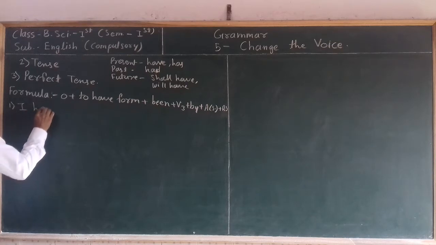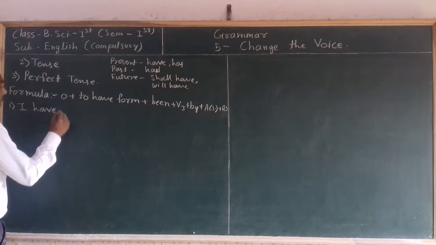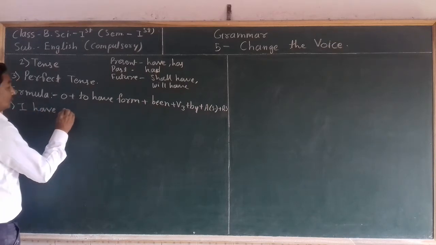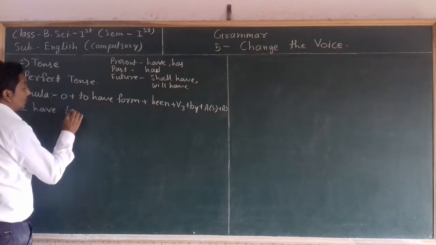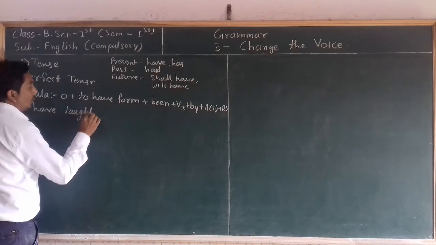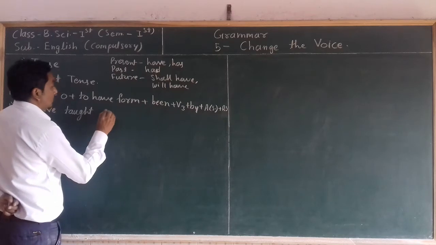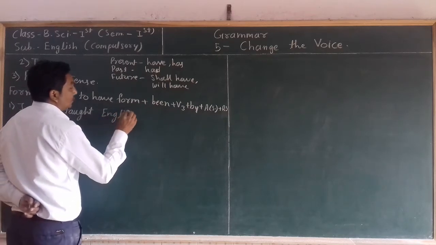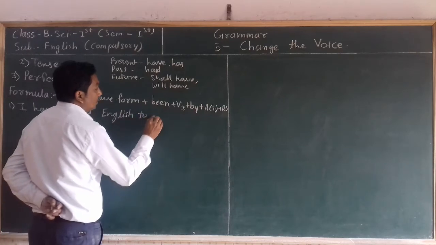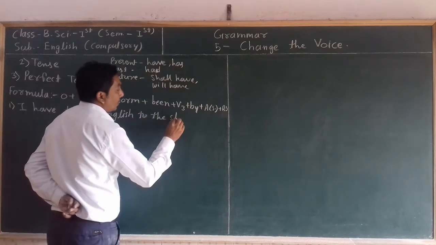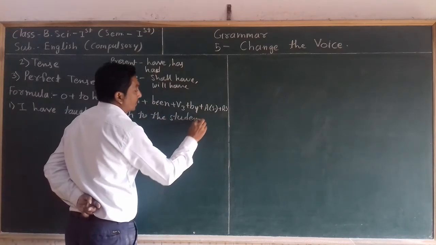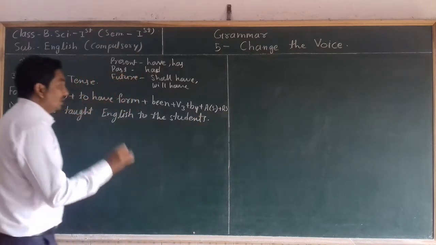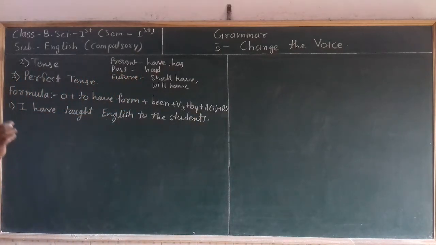I have taught English to the students. Now this is the sentence: I have taught English to the students.